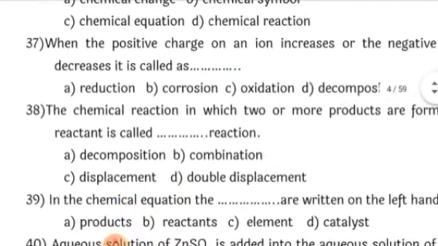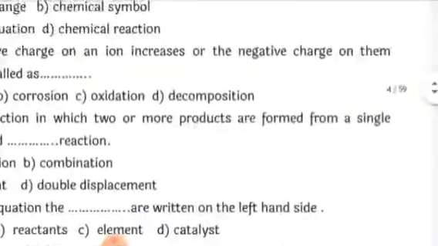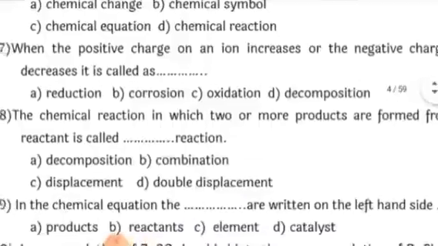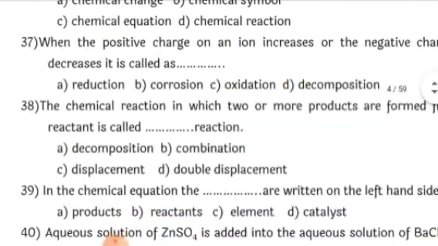When the positive charge on an ion increases, and the negative charge on it decreases, it is called dash. Okay. Now, positive charge on an ion increases means what? It is giving an electron, and giving an electron means nothing but oxidation. In oxidation, electrons are given. So here the correct option is oxidation, whereas reduction is to gain charges.